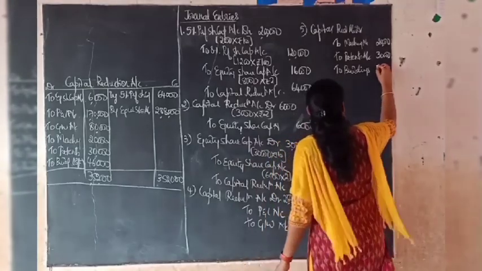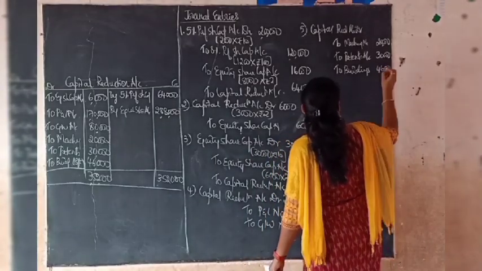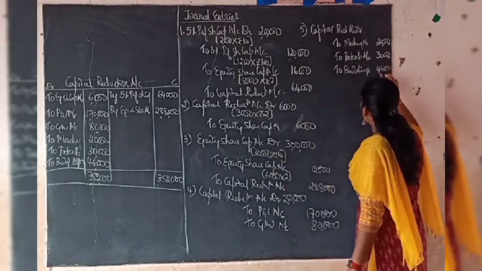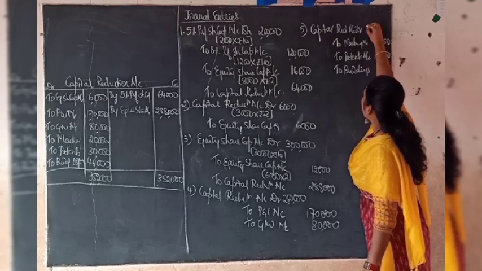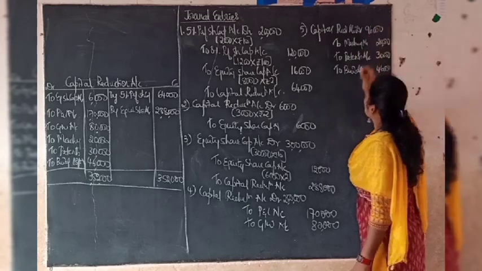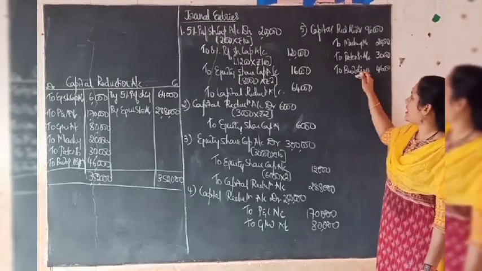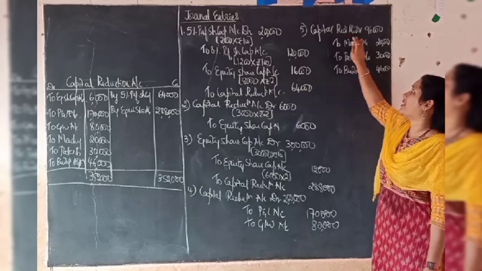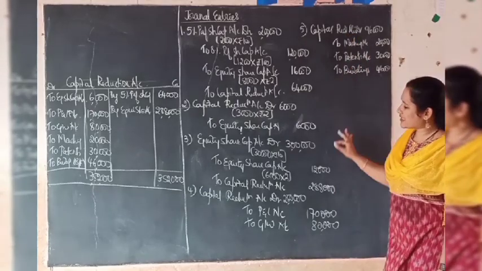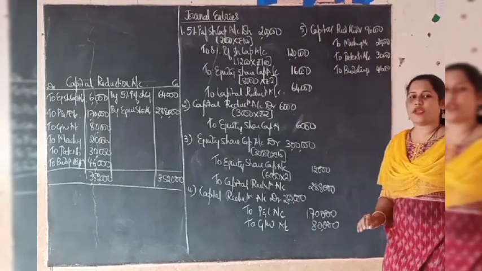The same should be recorded here, 46,000. So now the total amount debited to capital reduction account in this entry is going to be 96,000. So write the narration like being the value of these assets written down out of the capital reduction account. Okay. So these are the journal entries and adjustments we have to do here.